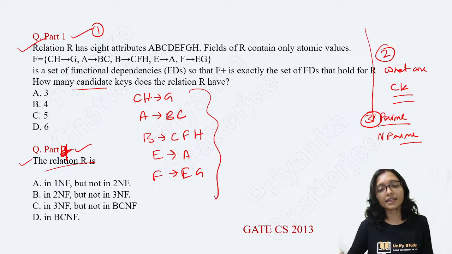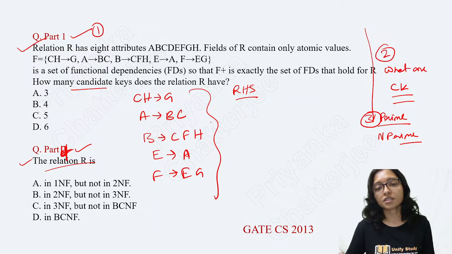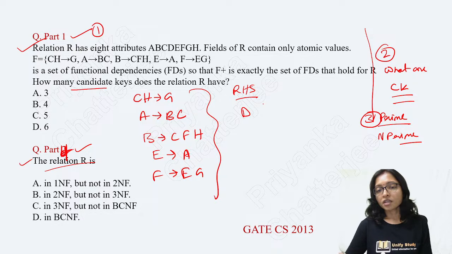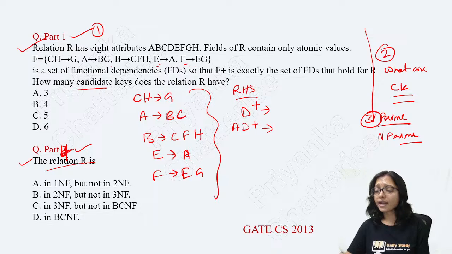Check in the right hand side which one is not present. You can see in the right hand side D is not present. Try with D closure. How to do closure? Here D closure, nothing is coming because D is not able to determine anything. Now you have to try adding another attribute with D. If you are adding another attribute, AD closure.